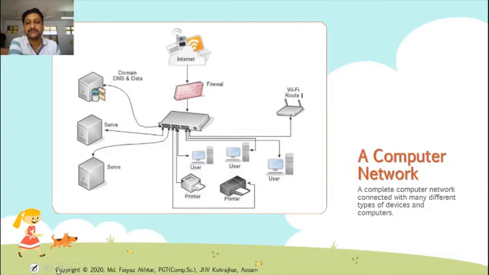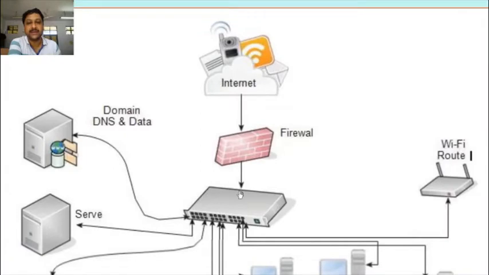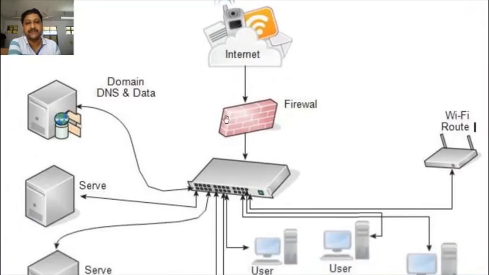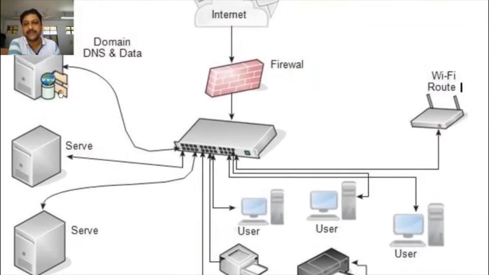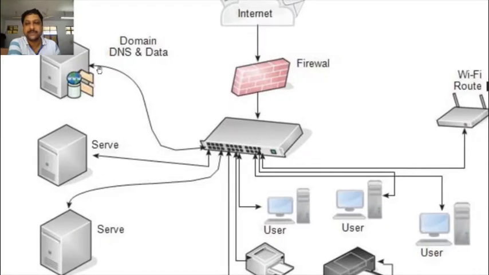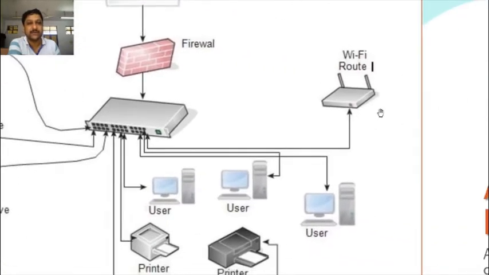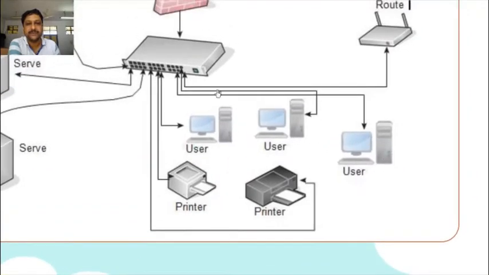See how they are interconnected with each other. The internet is connected with a hub, and in between there is a firewall which protects against unauthorized access from other persons. Some domain systems, server systems are connected. Websites and files are already loaded here so that other persons can access these files. A Wi-Fi router is connected with the hub so that wireless systems can also access the internet. So many users' computers are connected with the Wi-Fi hub.